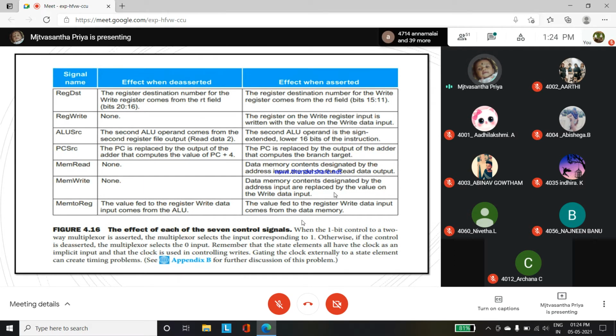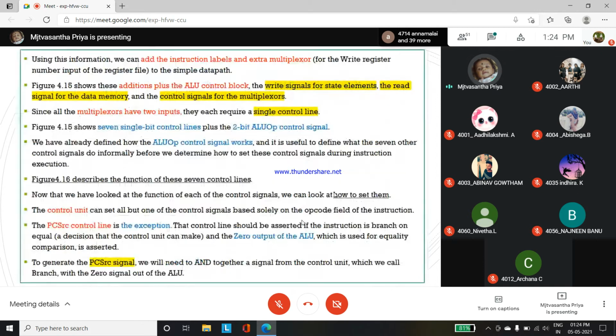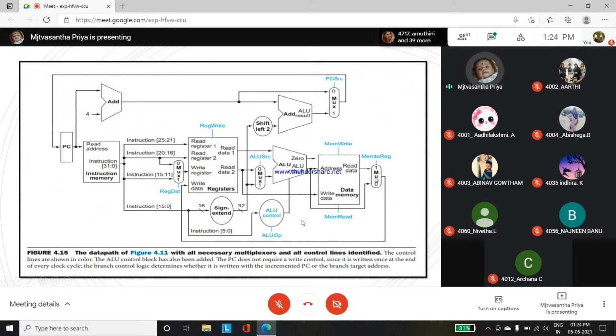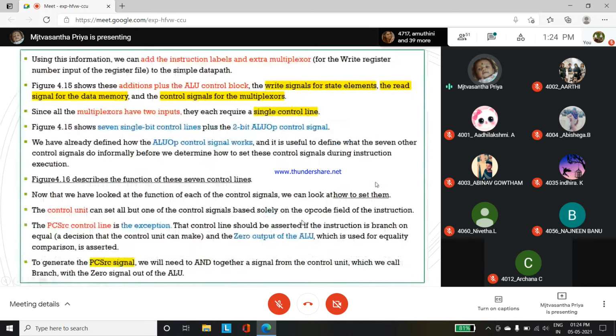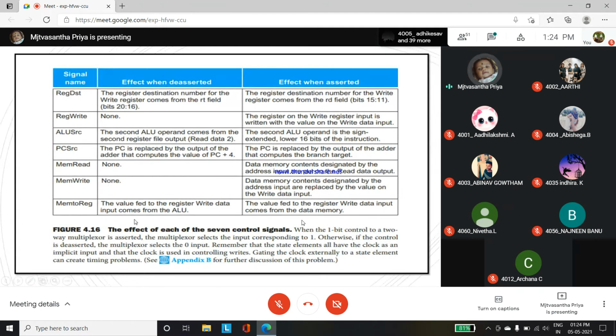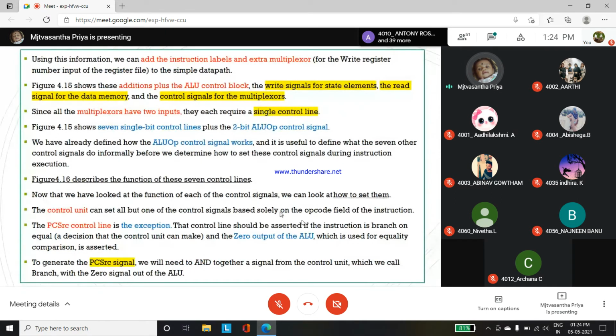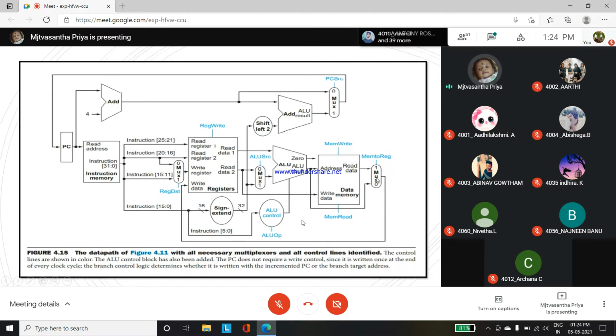So next memory to register. Memory to register, here see, it will be going with the multiplexer one, right? So the multiplexer goes. If they take the value fed to the register, write data input comes from the ALU. But here, same thing only, it will be fed to the register, but the write data input comes from the data memory. In these two, see the difference between asserted and deasserted. So memory to register, they are reading and it will be going to the multiplexer one, right?